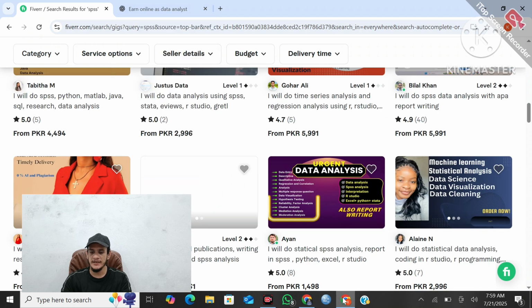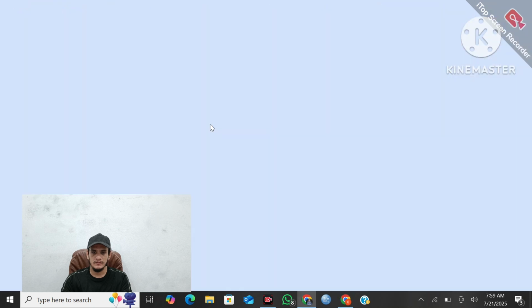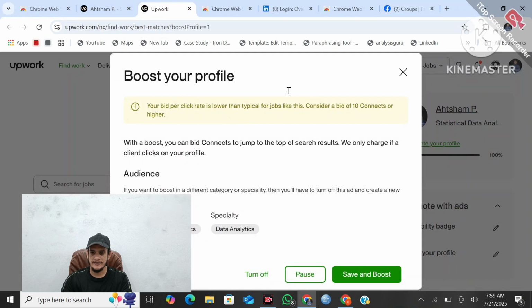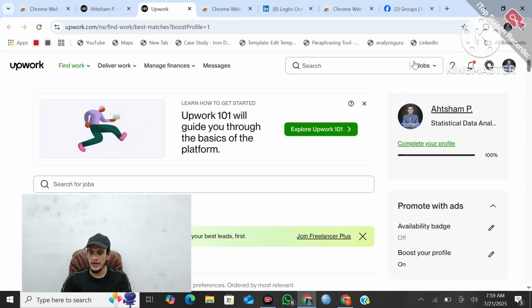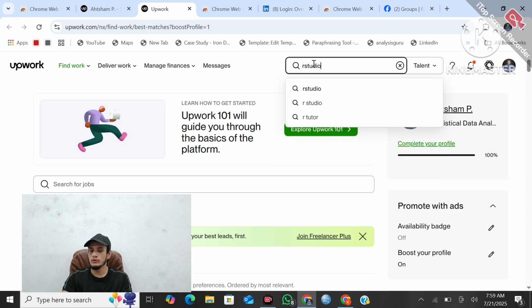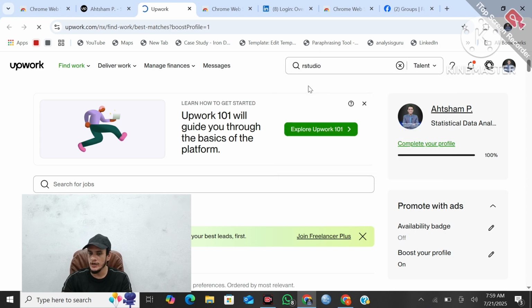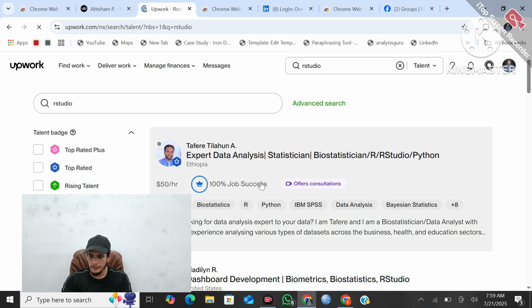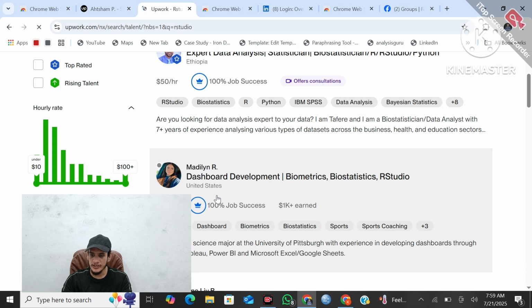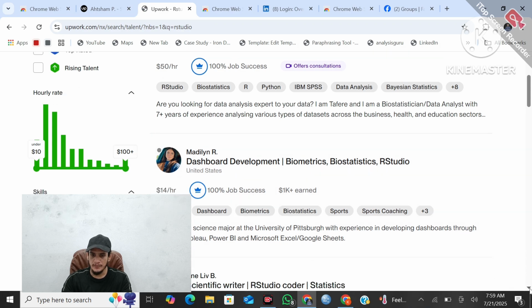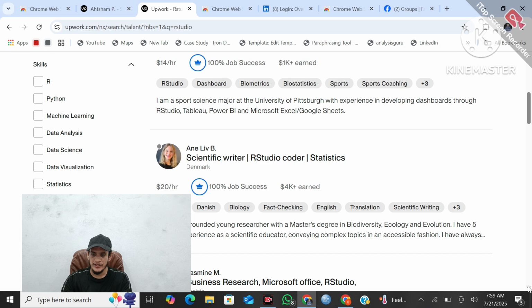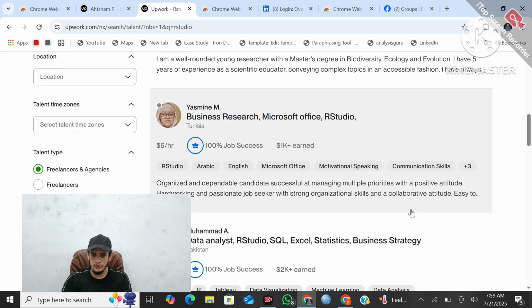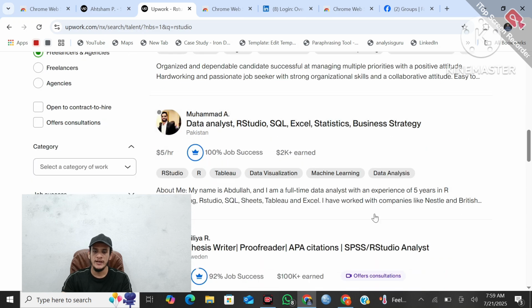Let me show you the second platform, that is Upwork. Many people are here. First of all, I will go to talent and show you RStudio, since I have taught that too. You can see that this person is providing RStudio services and is top rated. She has earned $4,000+ from RStudio, and these are some profiles relevant to RStudio.